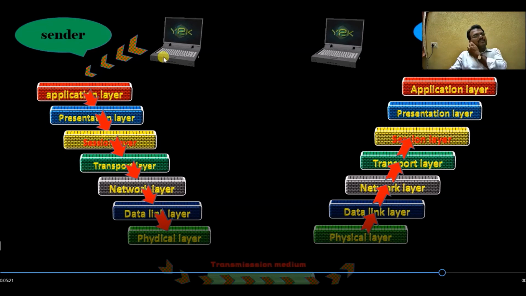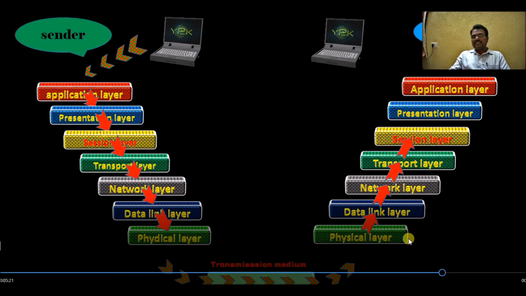So your sender is sending the information through the network, and that is applied to the application layer, which is directly connected to the user. The application layer forwards to the presentation layer. In the presentation layer, the data is encoded, encrypted and compressed, and then given to the session layer, and then forwarded to the transport layer, then the network layer, then the data link layer, then the physical layer, which in turn forwards to the transmission media.